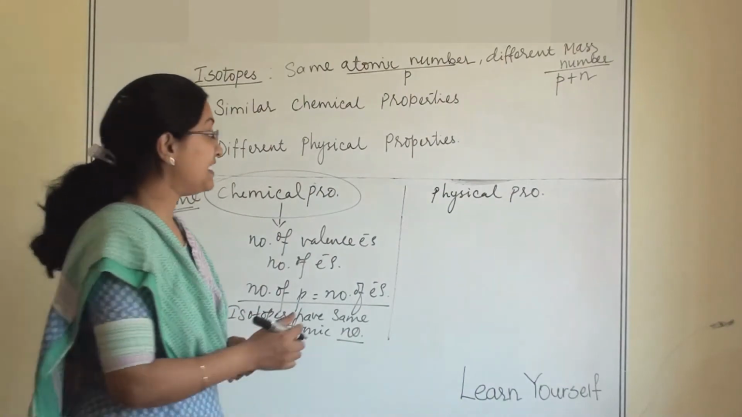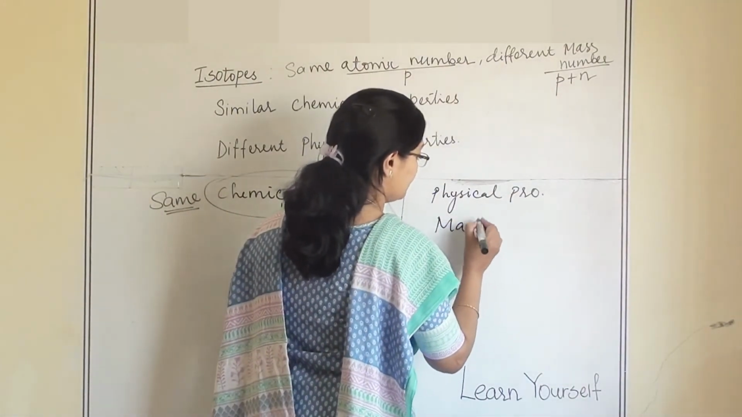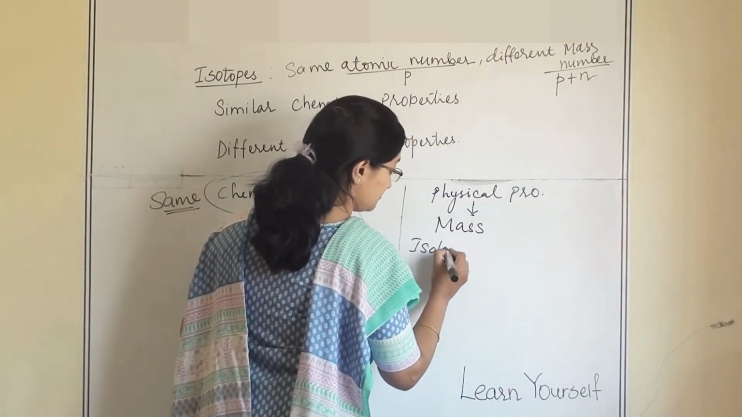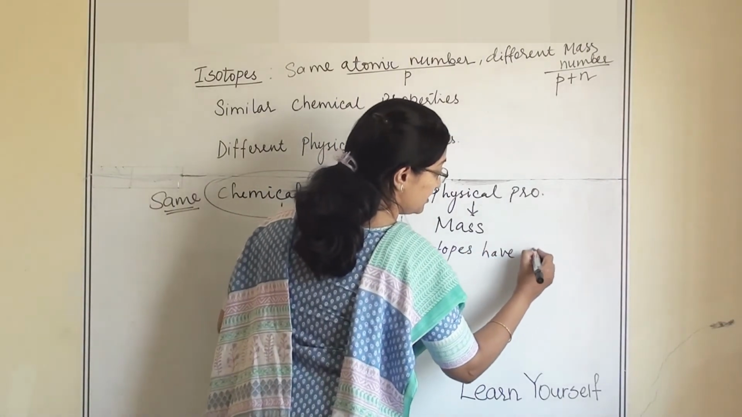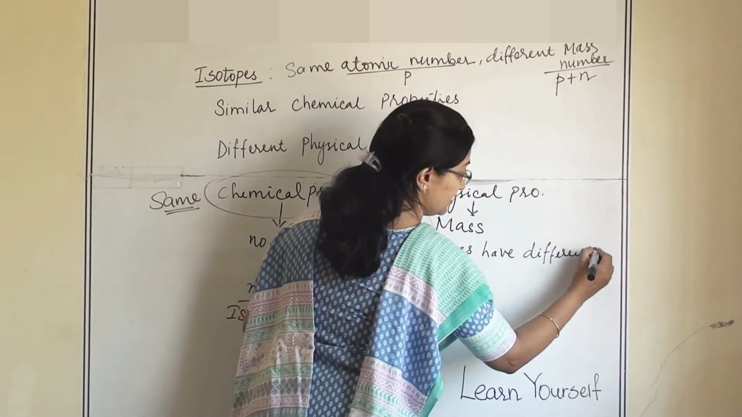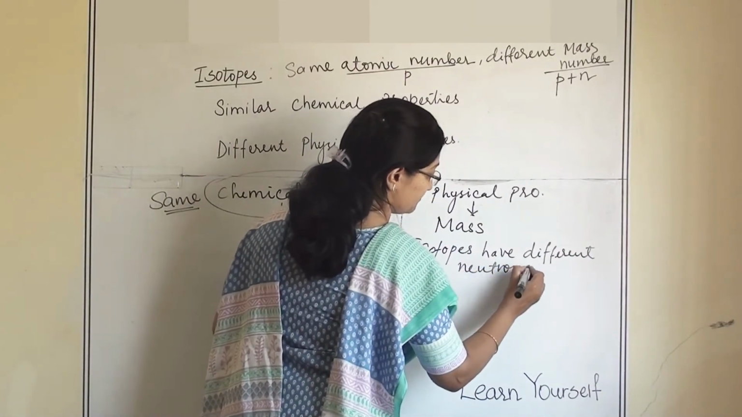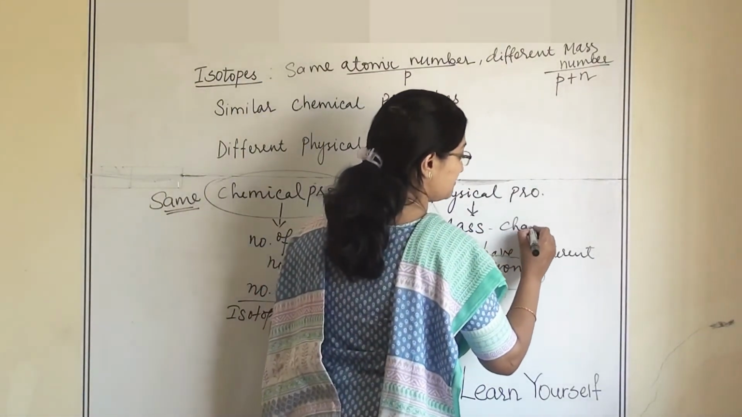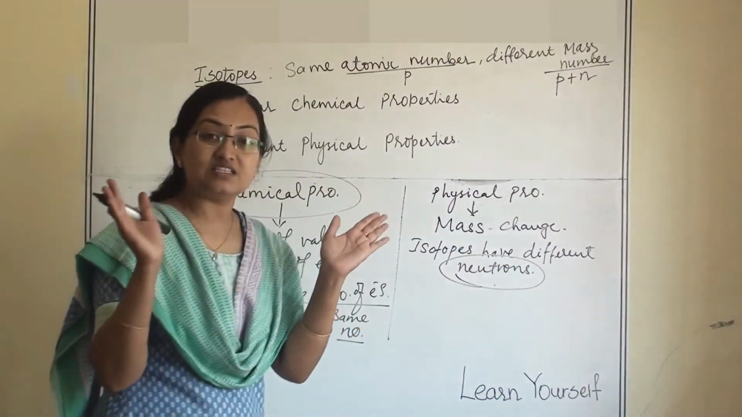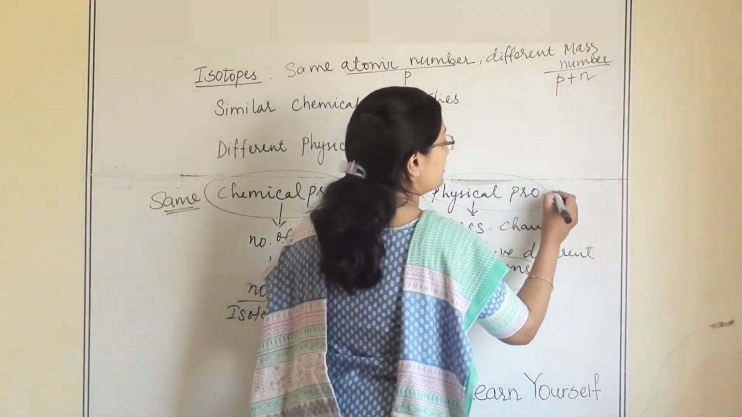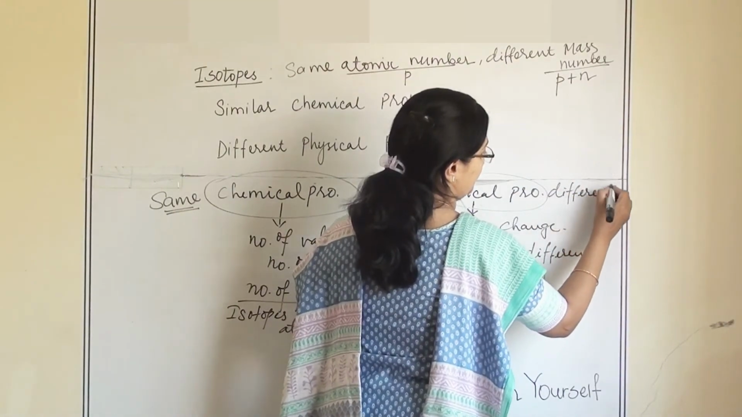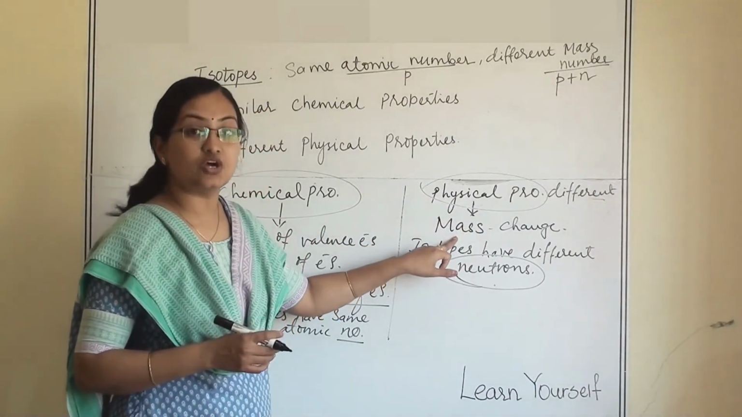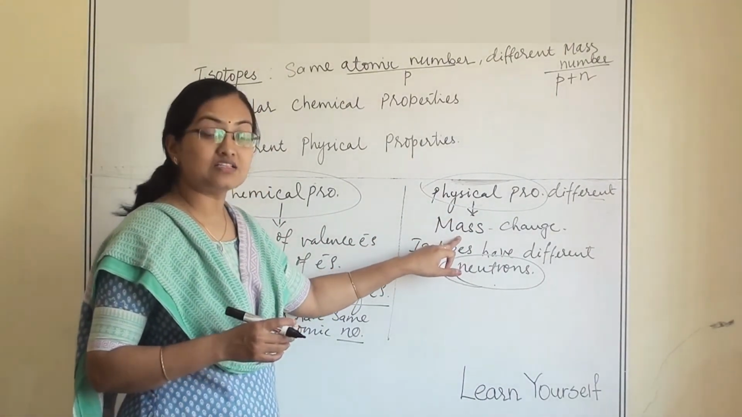Physical properties depend upon the mass of an atom. They depend upon mass, but isotopes have different neutrons. They do have different neutrons, so their mass will change. Their mass is different, so that's why they have different physical properties. Again, the physical properties are based on the mass, and their masses are different.